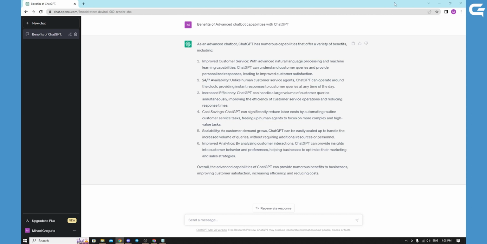So I asked ChatGPT for some benefits of advanced chatbot capabilities, and it answered me. Of course, you can log in to ChatGPT, you can ask it yourself, you can see all the capabilities it offers, you can play with it.